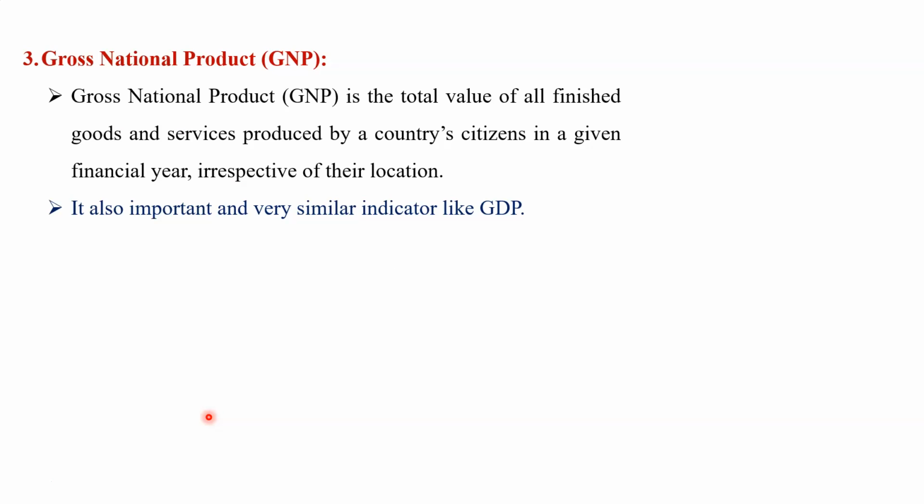Let us see the third important criterion that we use for analysis of the status of economic development, that is the gross national product, GNP. GNP is the total value of all finished goods and services produced by the country's citizens in a given financial year, irrespective of their location.